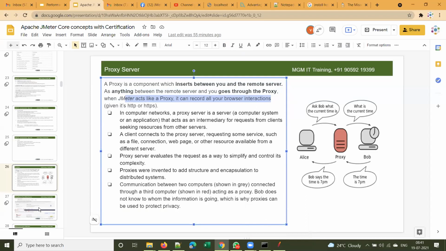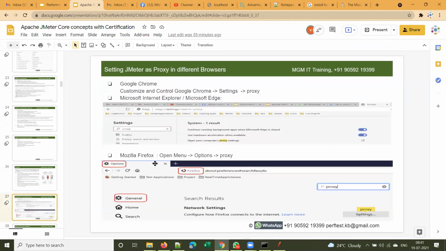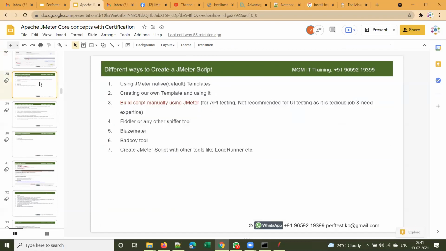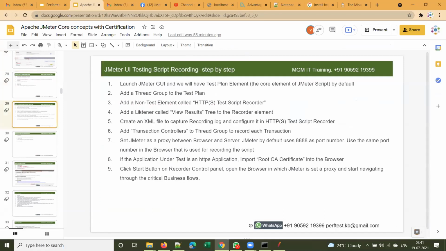We'll revisit this slide also, don't worry about this. So, setting JMeter as a proxy. Here are the steps to set JMeter as a proxy in different browsers. I'll show that very soon. And there are different ways to create a JMeter script. We will also see this later on.